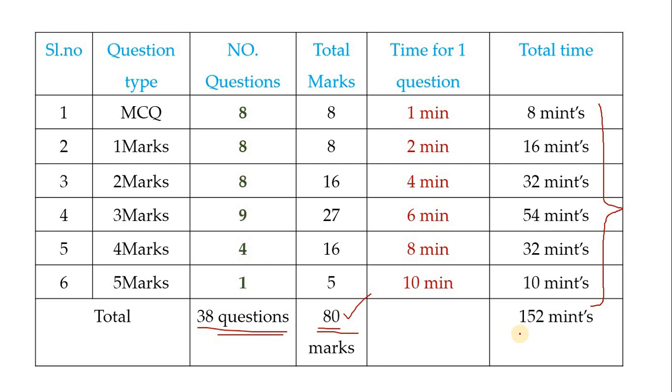Among that, 15 minutes is to read the question paper. Then 3 hours you have to write, which means 180 minutes. But how many minutes did I mention here? Just 152 minutes. So before 152 minutes, almost 2.5 hours, you have to complete your paper.